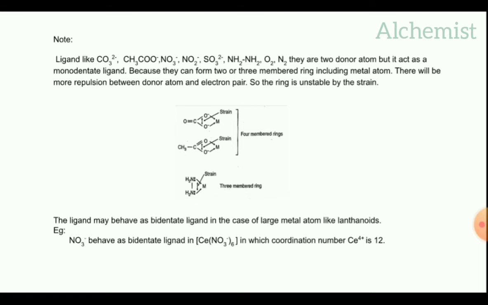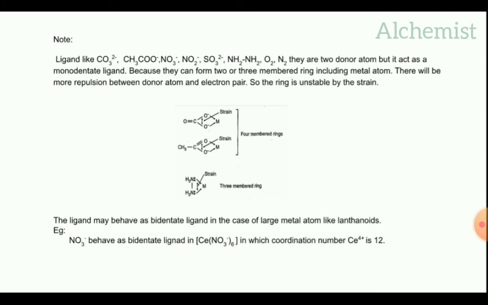There will be more repulsion between the donor atom and its electron pair. So, the ring is unstable by the steric strain.